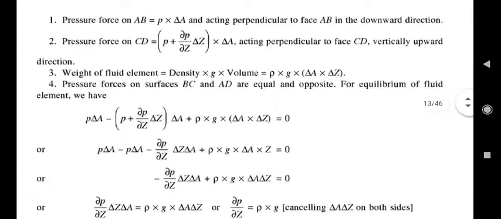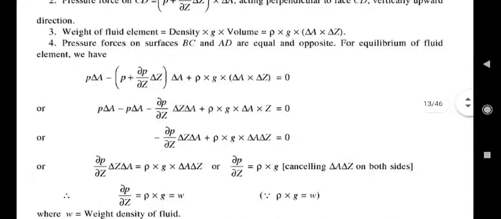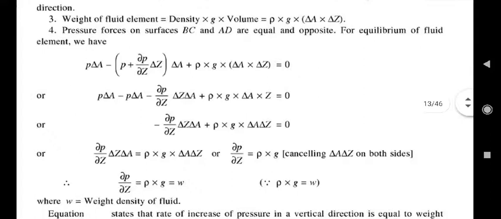Now pressure force on the AB is P into delta A, and on CD is P plus dou P by dou Z into delta Z into delta A, acting perpendicular to the CD. So pressure force on the AB acts perpendicular to it, and also on CD acts perpendicular to it. Weight of the fluid element is rho into G into dA into dz. Rho G is nothing but mass, dA into dz is nothing but volume, into 1 unit thickness, and that will become weight of the fluid element in Newton.